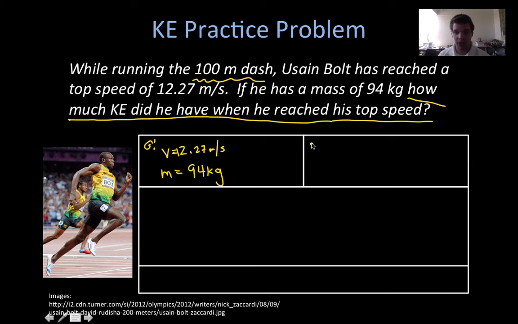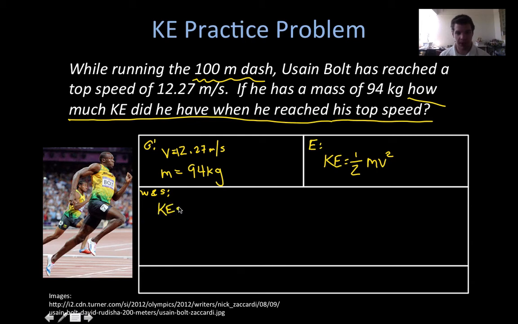So we go over here, and we're going to write our equation down. KE, if you remember, is 1/2 the mass times the velocity squared. Now we're going to go down and write in our work and solution. What we'll do here is rewrite the equation first.